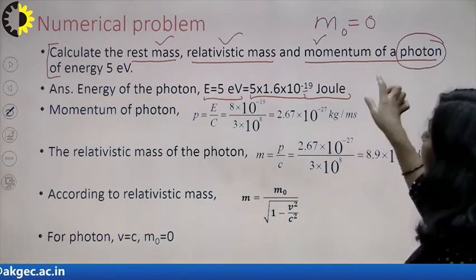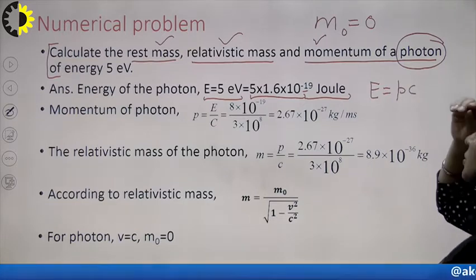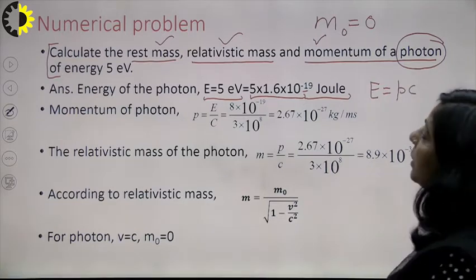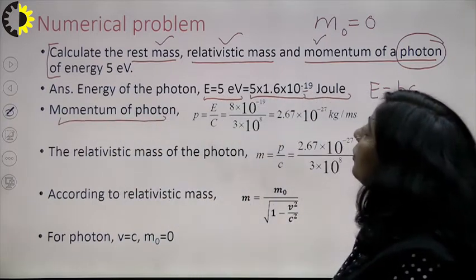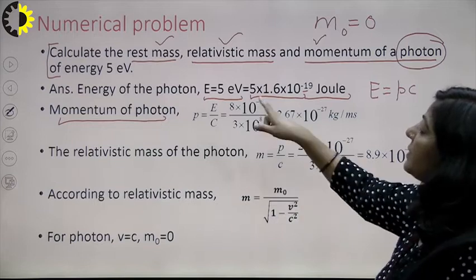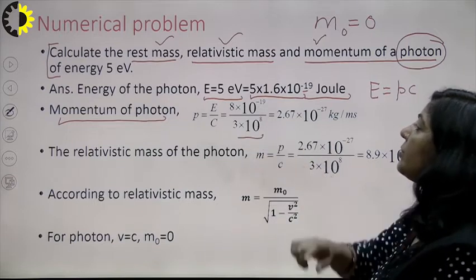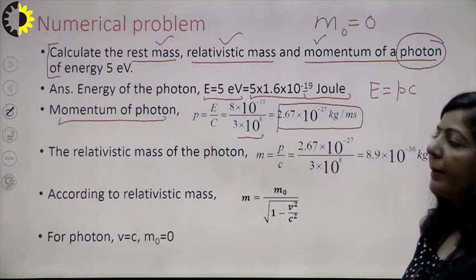And as we have derived in our last slide, E is equal to P into C. So if E is P into C, you have to find the momentum. Momentum of photon is E by C. E is 8 into 10 raised to power minus 19 and C is 3 into 10 raised to power 8. After simplifying, you will get the momentum of the particle.